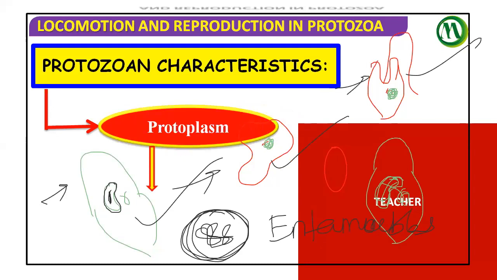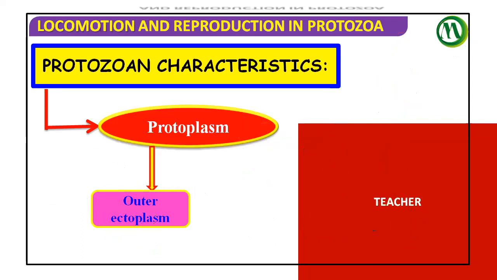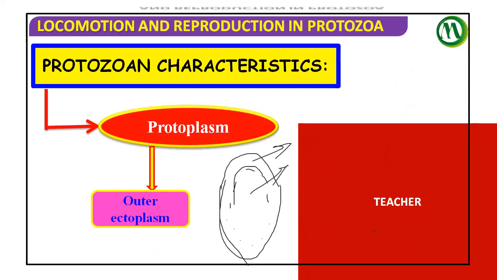The protoplasm is divided into outer ectoplasm and inner endoplasm. In any organism, you can see the same. If I am showing paramecium here, you can see the protoplasm is divided into outer ectoplasm and inner endoplasm. In euglena also, the cytoplasm or protoplasm is divided into outer ectoplasm and inner endoplasm.